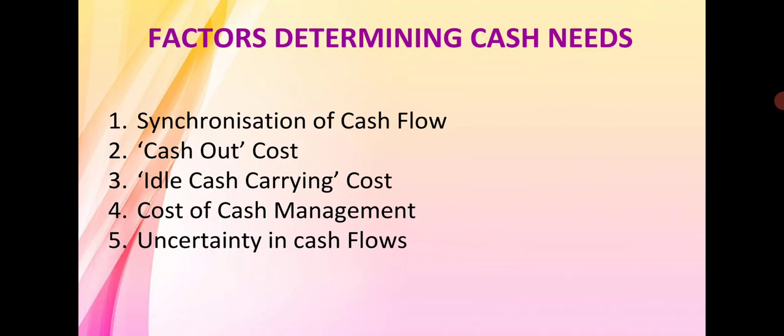Then the fifth point, that is uncertainty in cash flows. Sometimes there is a total uncertainty in the cash flow. Sometimes the cash inflow may be higher than the cash outflow, or higher than the expectation.